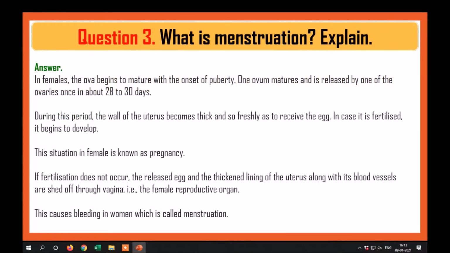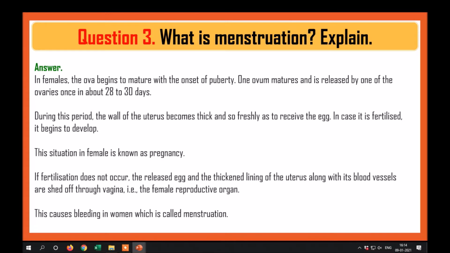What is menstruation? Explain. In females, the ova begins to mature with the onset of puberty. One ovum matures and is released by one of the ovaries once in about 28 to 30 days. During this period, the wall of the uterus becomes thick and spongy so as to receive the egg. In case it is fertilized, it begins to develop. This situation in female is known as pregnancy.